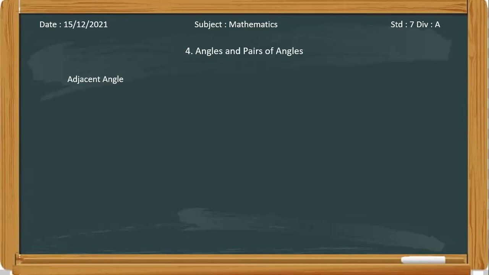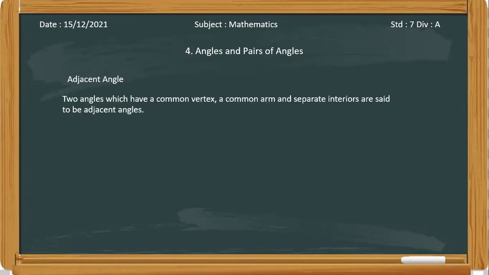So here, adjacent angles means two angles which have a common vertex, a common arm, and separate interiors. Just like our neighbors, where we share a common wall between us, right?